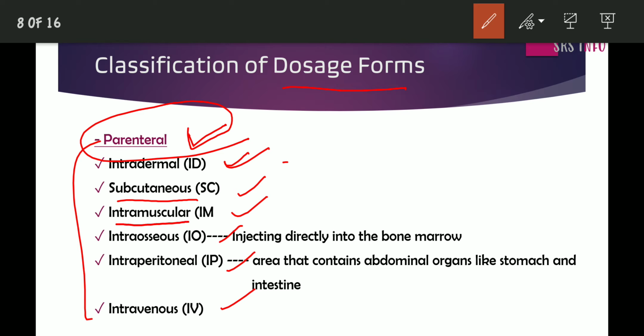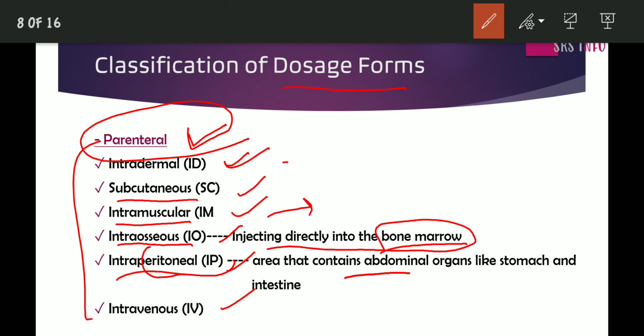And the next is intramuscular. What is intramuscular? It is into the muscle. The medicine is administered into the muscular tissue. And the next is intraosseous. What does intraosseous mean? Injecting directly into the bone marrow. When the drug is directly injected into the bone marrow, it is known as an intraosseous drug. Intraperitoneal administration. What does it mean? What is the peritoneal area?